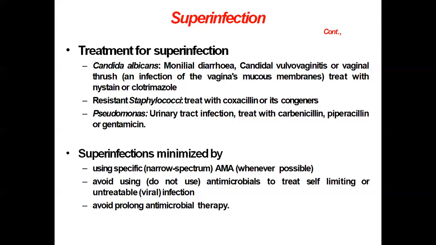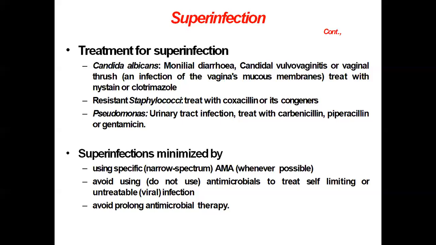The Proteus infection is treated by giving cephalosporins, gentamicin, and cefoperazone, which is a third generation cephalosporin. It produces urinary tract infection and enteritis, and is treated by giving these drugs.